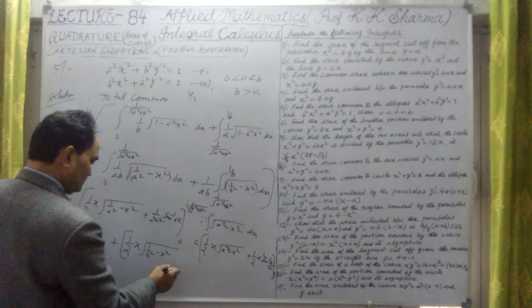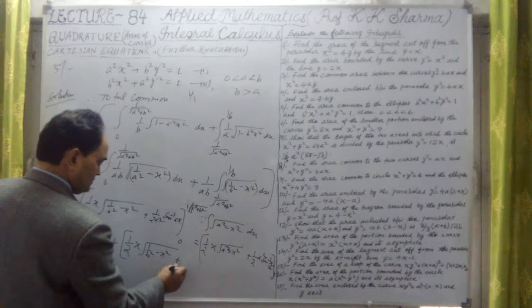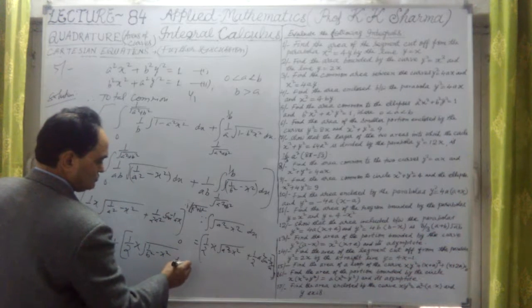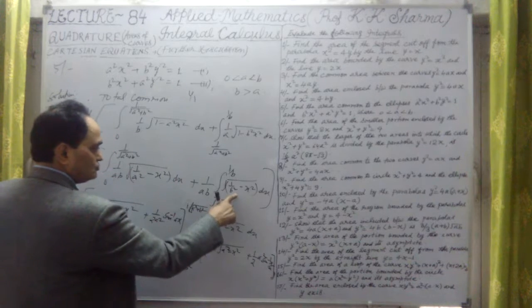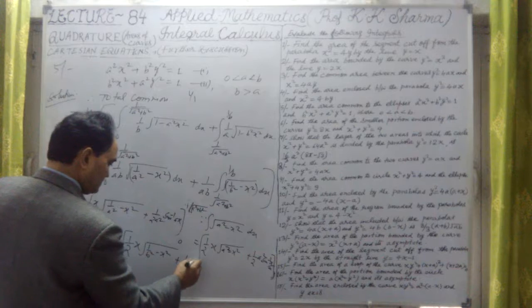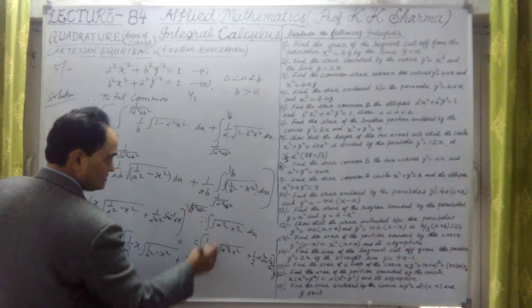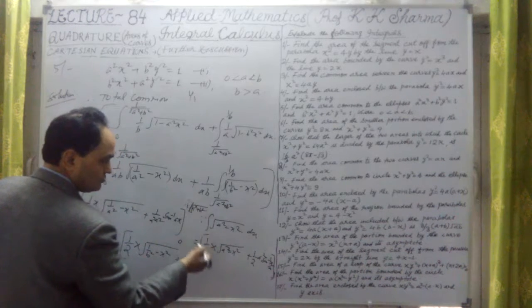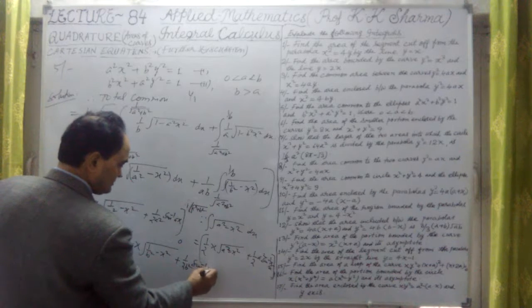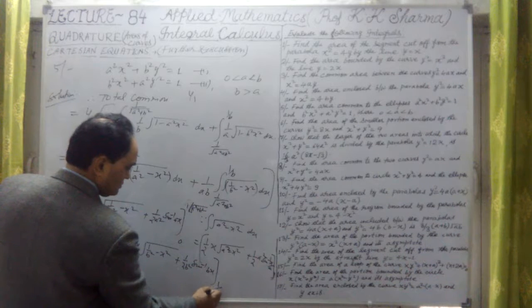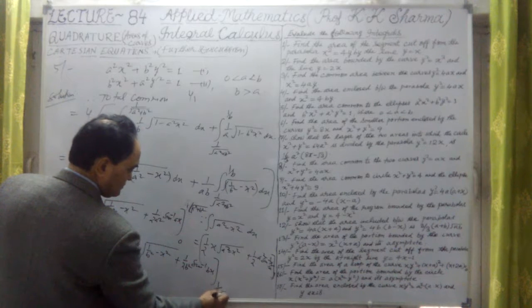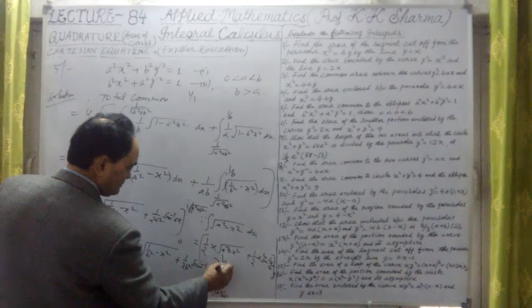Second limits are different, so let me take that separately. This is 1 upon 2 b square sine inverse bx only, because x upon 1 upon b means b into x. Now limits are here 1 upon under root a square plus b square to 1 upon b.